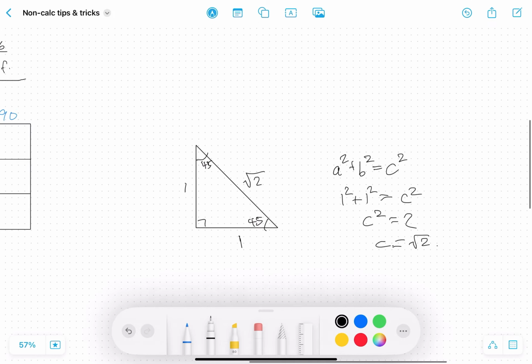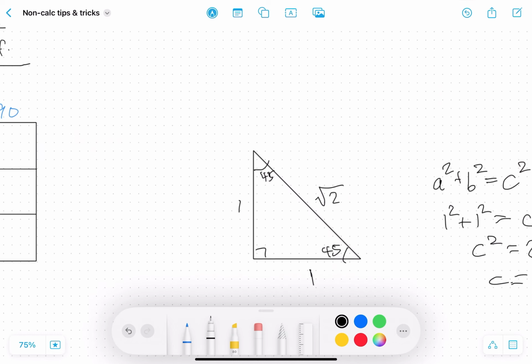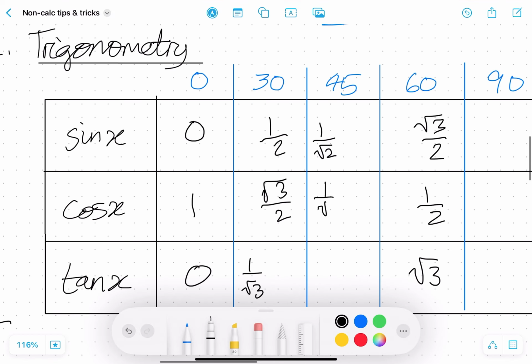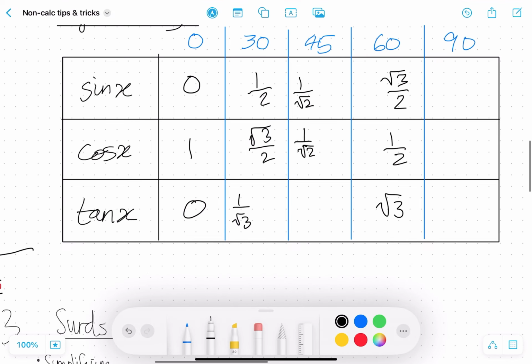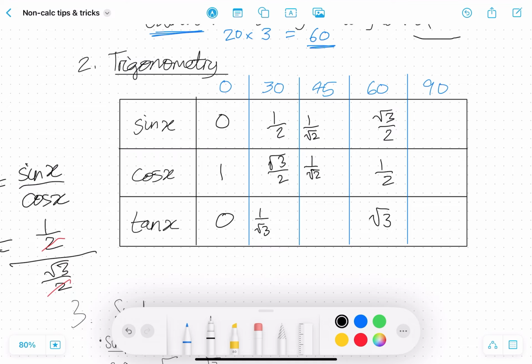And for cosine, it's the adjacent side divided by the hypotenuse. If we use this again, the adjacent side is 1 and the hypotenuse is root 2. So it's the same for cosine, 1 over root 2. And now, since both values are the same, if you use this identity again, tan x is equal to sine x divided by cosine x, and when you divide them, you get 1.